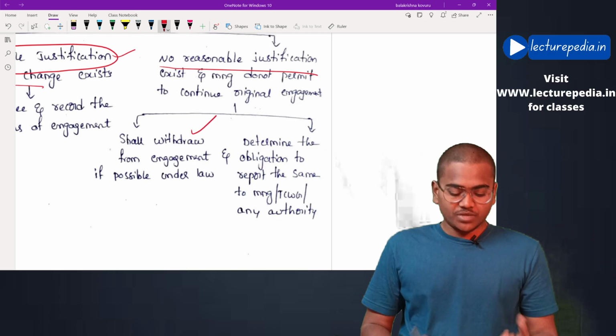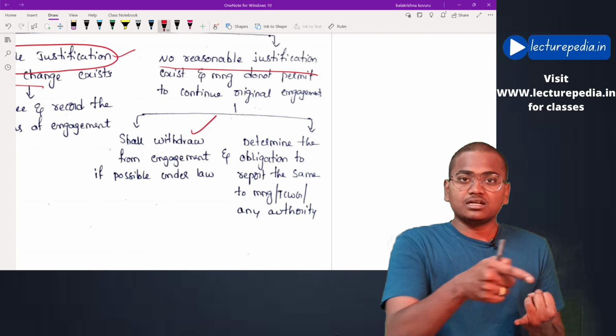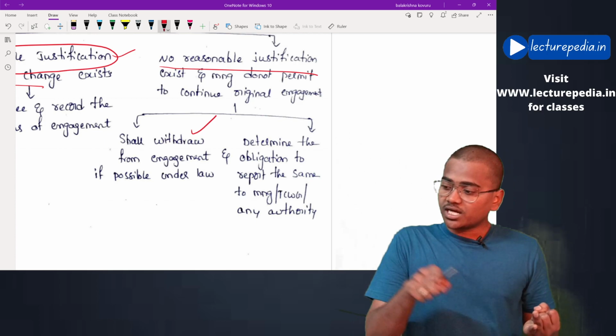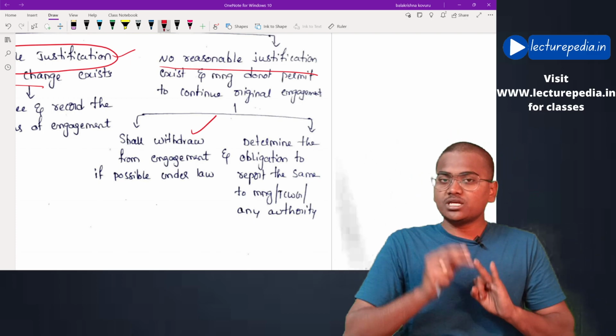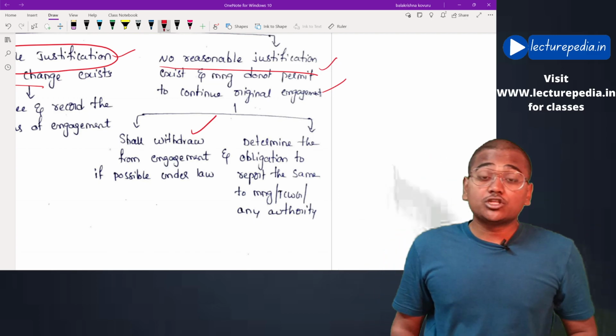In this case, the auditor has to straight away withdraw from the engagement, because he doesn't find any reasonable justification for the changed terms, and he is not allowed by the management to conduct the audit as per the original engagement letter. These 2 conditions must be seen. If these 2 conditions are satisfied, the auditor can straight away withdraw from the audit engagement.